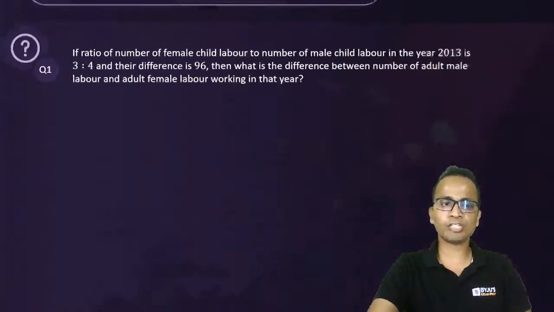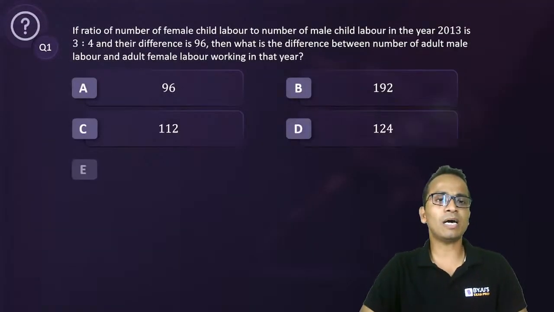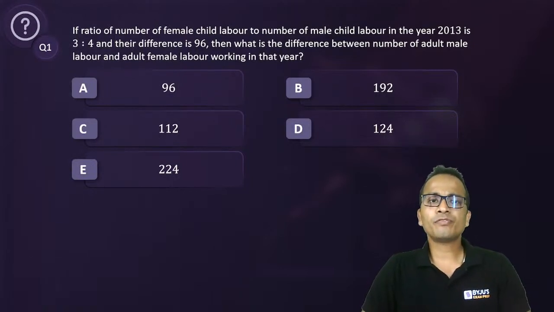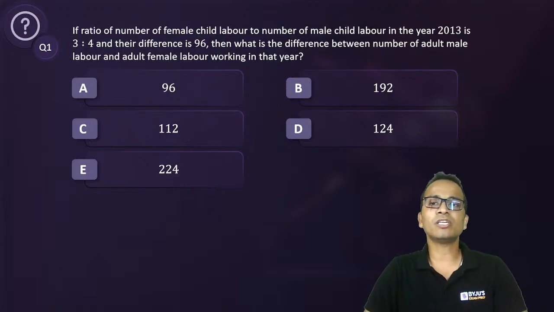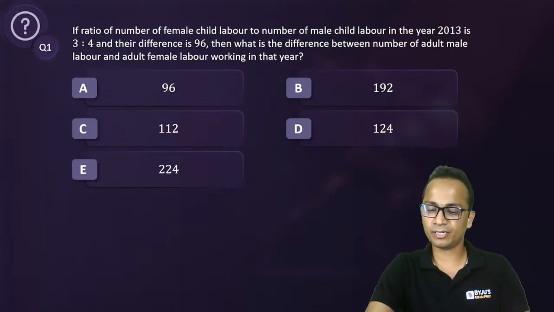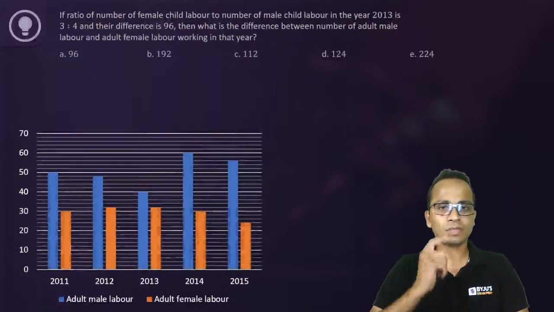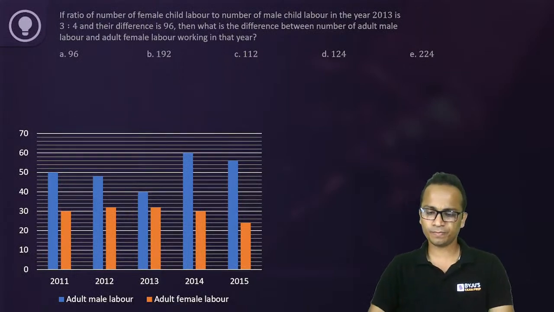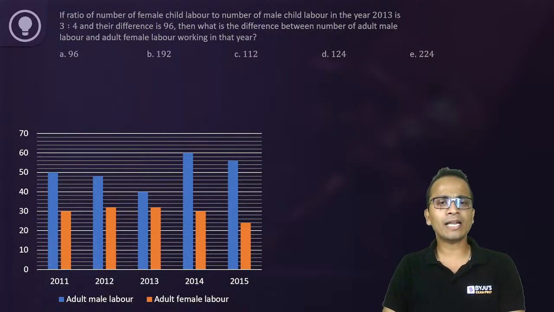So let's move on to the first question. First question based on this bar graph. Read it carefully. If the ratio of the number of female child labor to the number of male child labor in the year 2013 is 3:4 and their difference is 96, then what is the difference between the number of adult male and adult female labor in that particular year? I'll show you the bar graph. All right, so now you can go ahead and quickly solve this question. Now this should not take more than a minute.